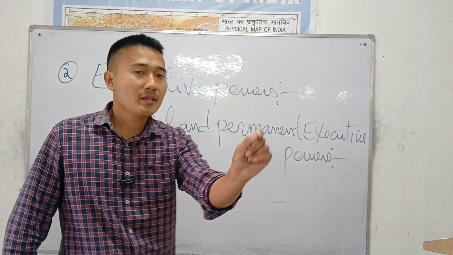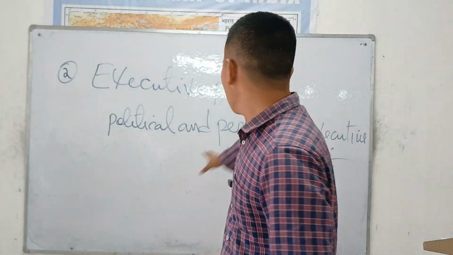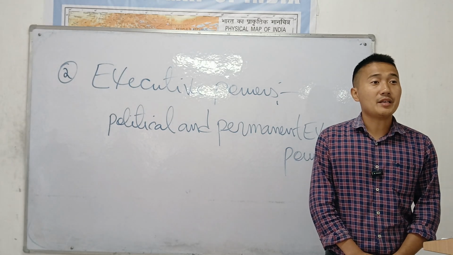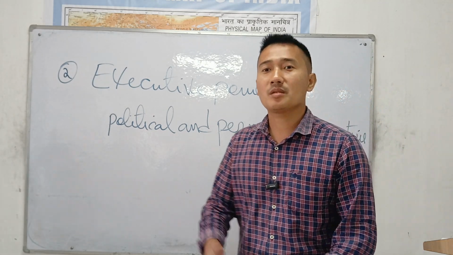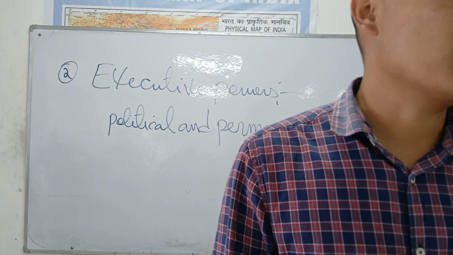They can appoint, they can terminate, they can reorganize anything in India. Permanent executive means the IAS officer. Okay, IAS officer. They are the second boss. Number one boss is the politician, second is the IAS officer who are permanent.